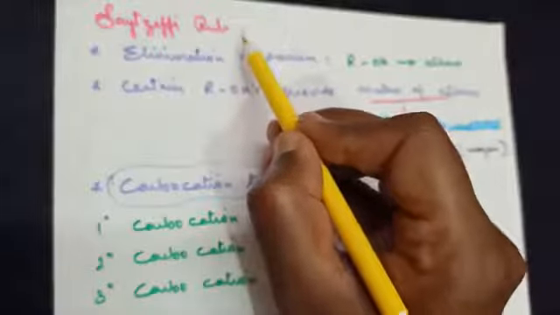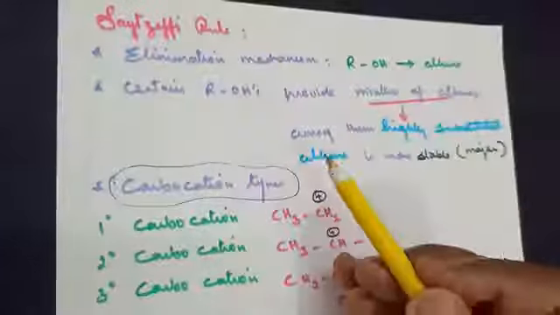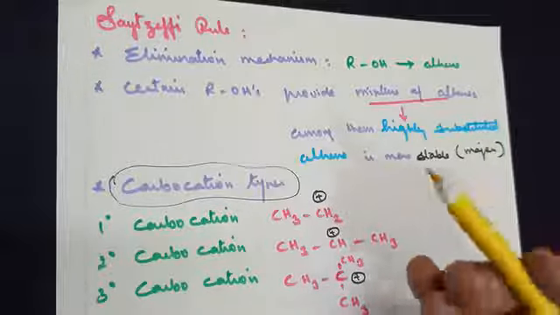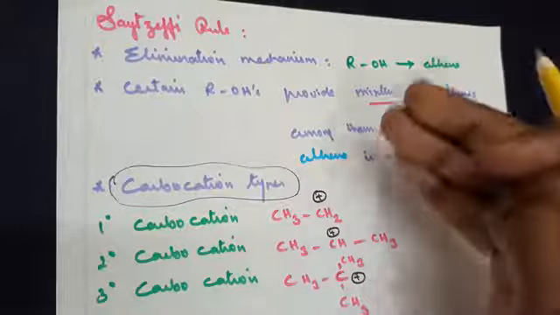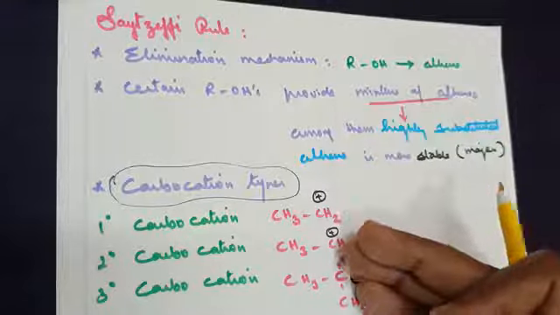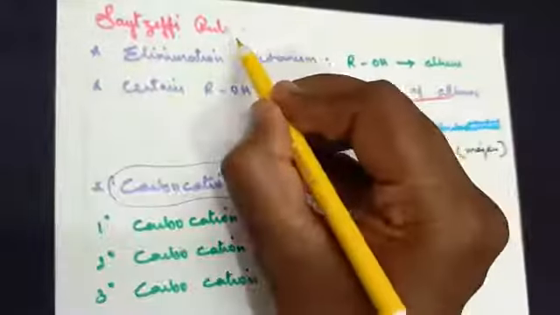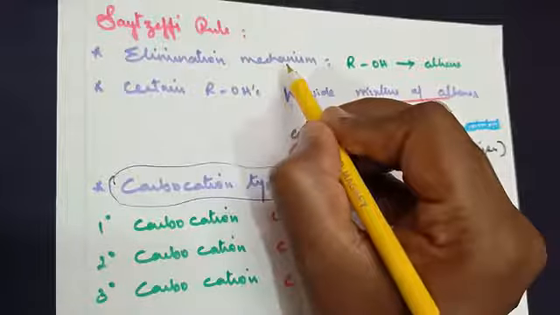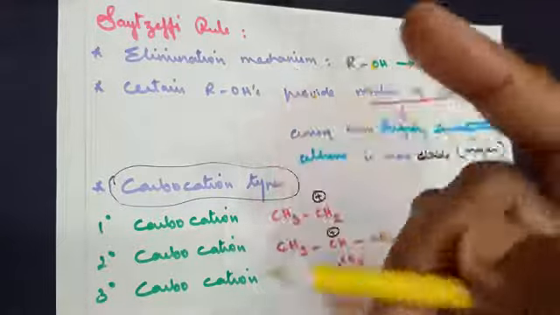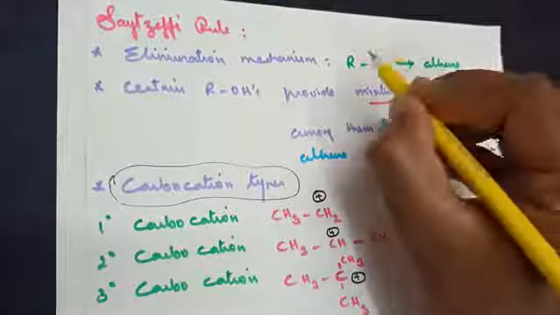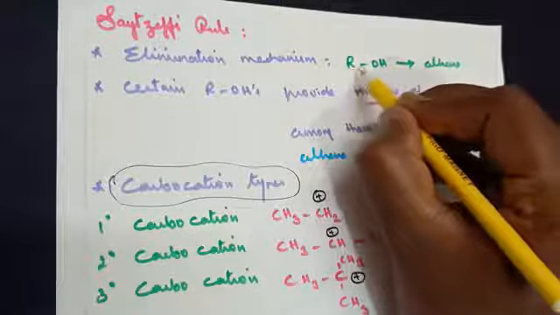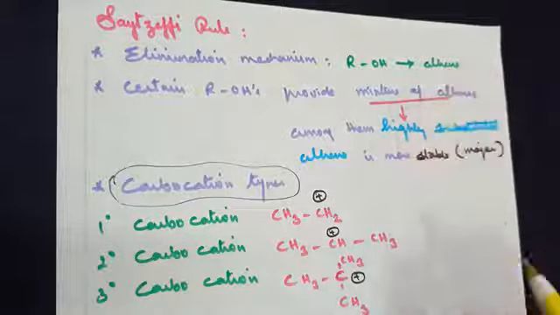It's a very interesting and an important concept. You can enjoy working out questions based on it, provided you are able to keep in mind the little key points that are given to you. Zaitsev rule follows elimination mechanism. What's the meaning of it? You have learnt it very clearly in the previous classes. In elimination mechanism, alcohol is converted into an alkene.